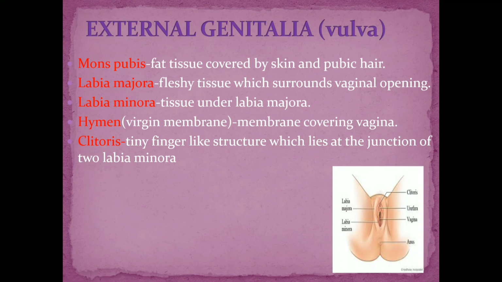Okay, so these are the different parts of the external genitalia or the vulva. So once again, try to remember at least the names of these different parts, that is mons pubis, labia majora, labia minora, hymen and clitoris. Okay, hope it's clear to you all. So that is all about the female reproductive system.